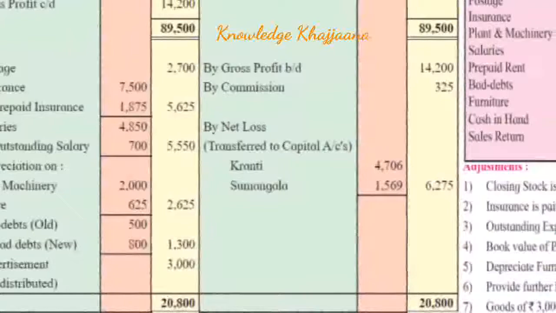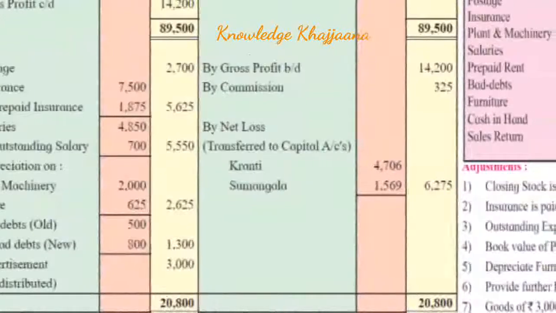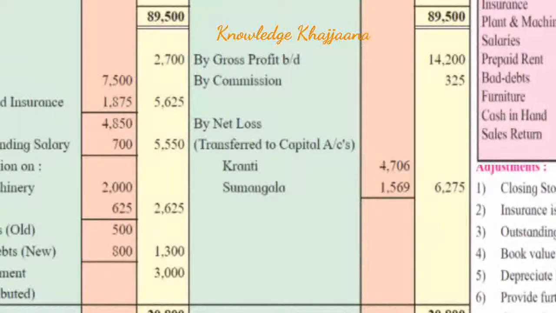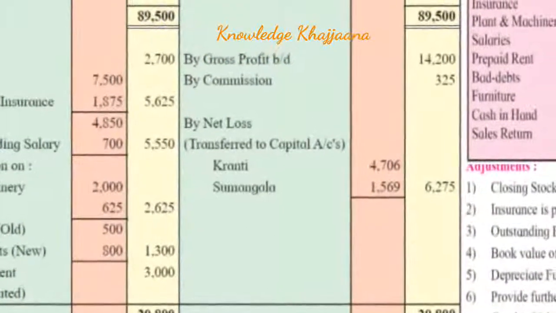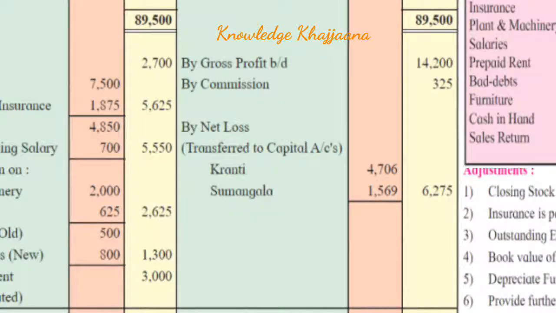See, it means your expenses are more than your incomes. Why? Incomes are recorded on the profit and loss account credit side. But there are only two items, rupees 14,200 and 325, so it will become 14,525.